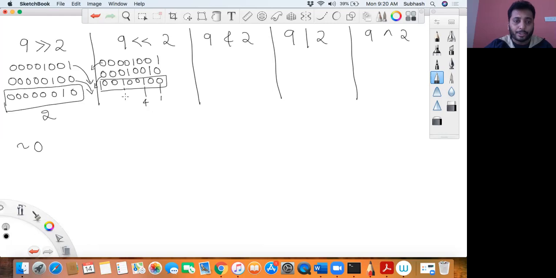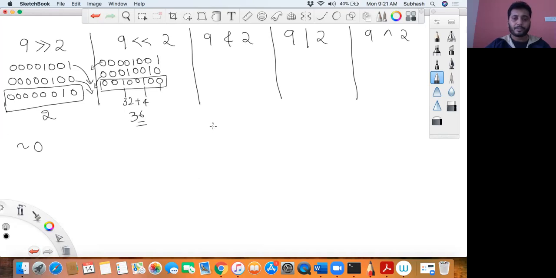The bits that are set are at 32 and 4, so those are counted. The remaining positions are 0, so don't count them. So 32 plus 4 becomes 36.